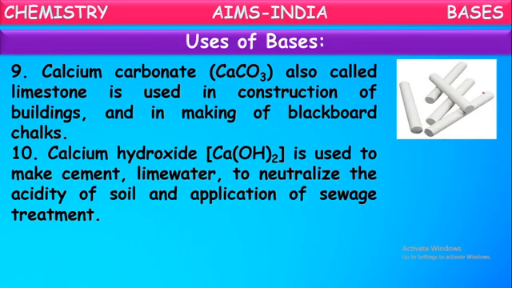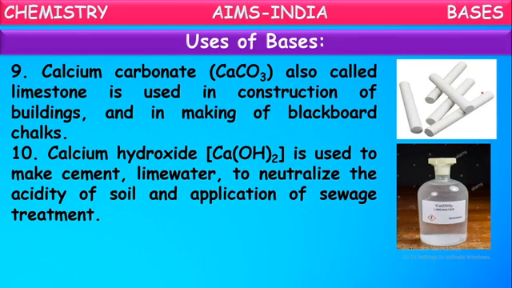Generally, this lime water is used for whitewashing of walls. So that is made up of calcium hydroxide. And to neutralize the acidity of soil, they also use this powder of calcium hydroxide. And in sewage treatments also, they use this calcium hydroxide, which is one of the important bases. In the laboratory, they use calcium hydroxide like this in the preservative bottles, which is called lime water. In our homes, they use this lime water for whitewashing.